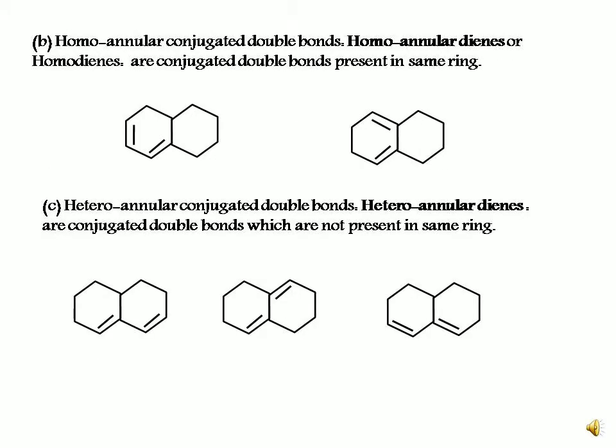Then the second one is homoannular conjugated double bonds. Homoannular conjugated double bonds or homodienes are the conjugated double bonds present in the same ring. Now consider the two examples where the double bonds are in conjugation and are in the same ring. Then the third one is heteroannular conjugated double bonds, or heteroannular dienes, which are the conjugated double bonds that are not present in the same ring. Now let us consider the examples where the two double bonds are in conjugation but not in the same ring.